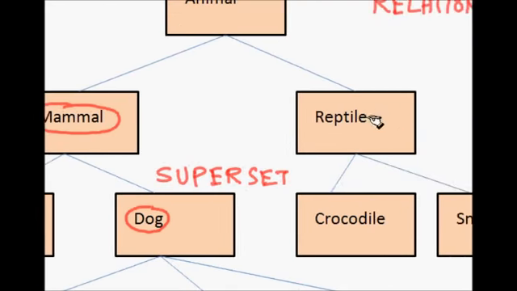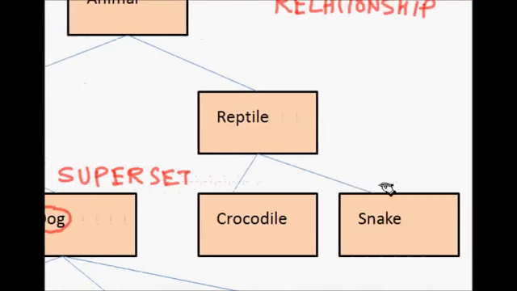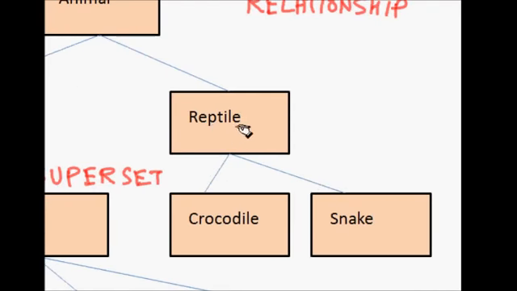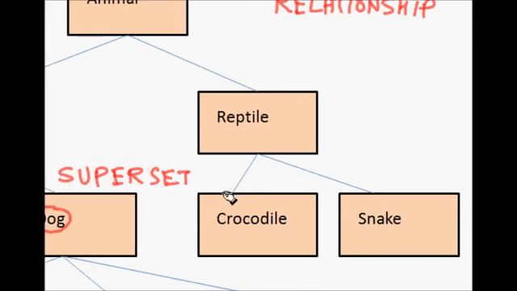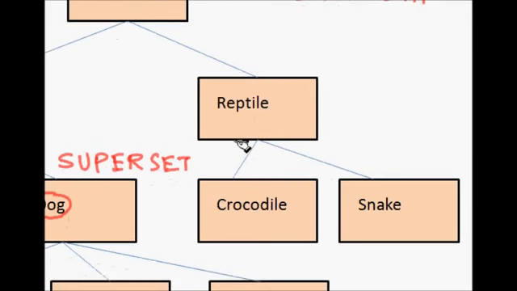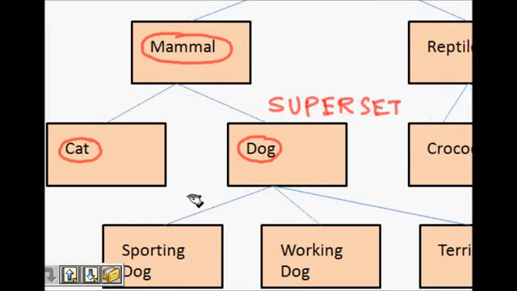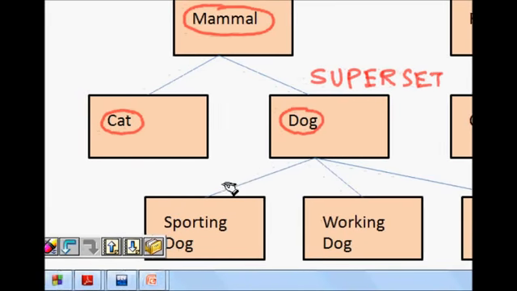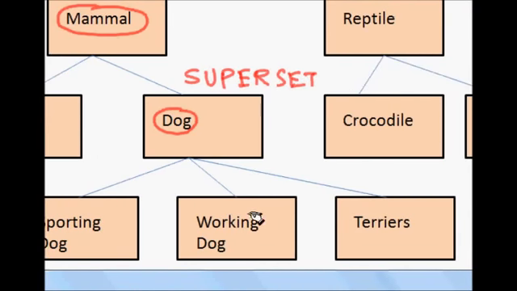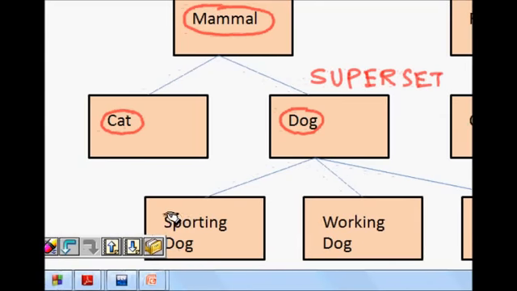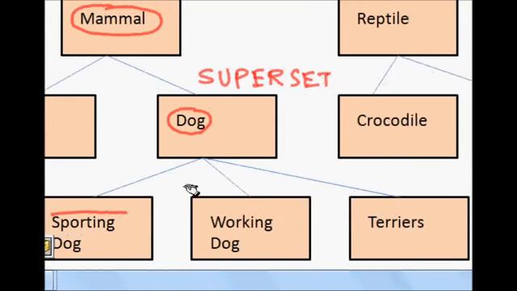Now reptile, so crocodile and snakes are both reptiles. It follows the "is a" relation, but they have something extra from reptiles that distinguishes them. Now you see dog, dog also has a lot of breeds or classes. For example, you have sporting dog that are used for sports, and some are working dog that help the policemen, and there is a class known as terriers. So these are classes of dogs.